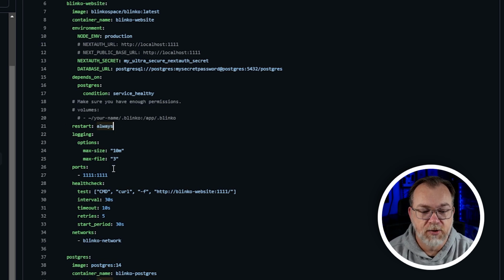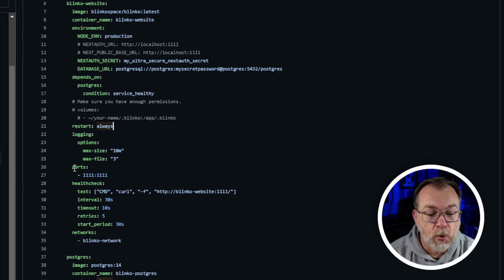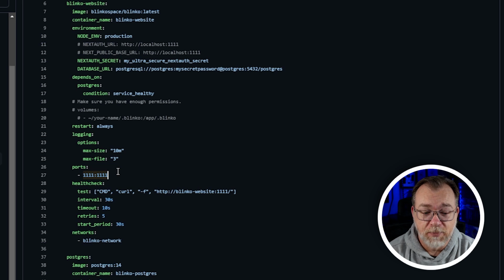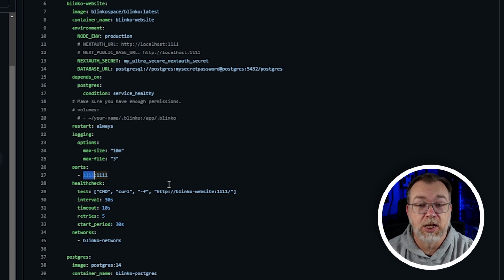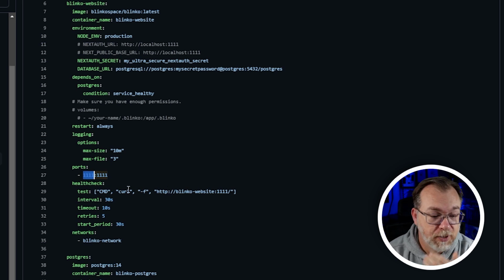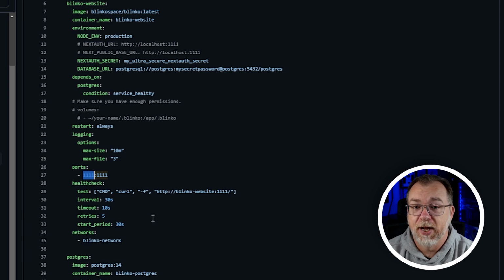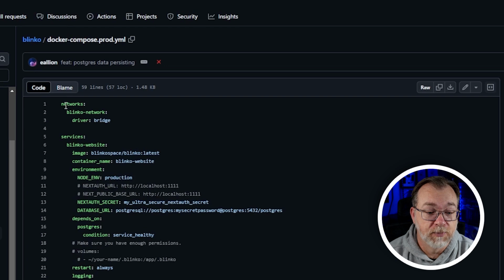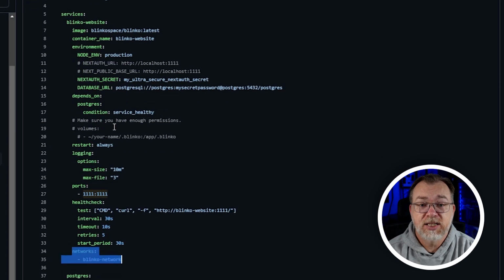We've got some logging options here that you can change as necessary. Some ports down here. By default, it runs on 1111, which is great. I don't have a problem with that. But in the highly unlikely circumstance that you're already using port 1111 for something else, you can change the first half of that line to be something else, just as long as you leave the colon and the 1111 after it. We're also going to do a health check after this every 30 seconds to make sure that everything is up and running appropriately. And then we're going to attach it to that Blinko network that was up here at the top of the screen. So that is the Blinko website dashboard service.